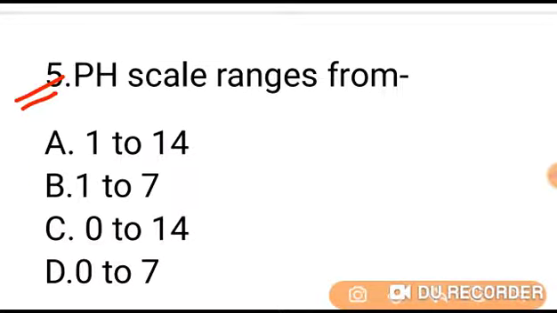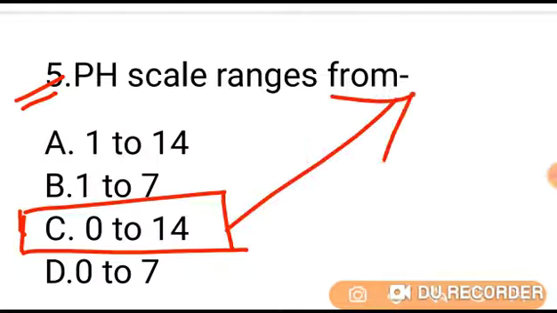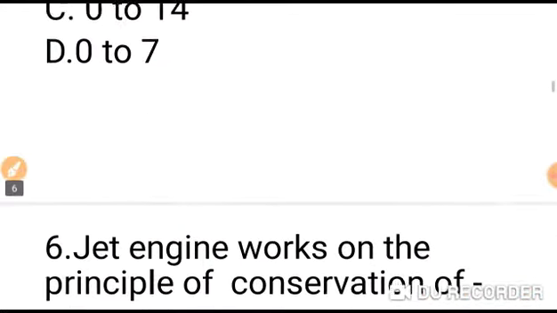The pH scale ranges from option A 1 to 14, B 1 to 7, C 0 to 14, D 0 to 7. The pH scale ranges from 0 to 14. A pH less than 7 is said to be acidic, and a solution with a pH greater than 7 is basic or alkaline. So it ranges from 0 to 14. Correct answer is C. Go to next question.